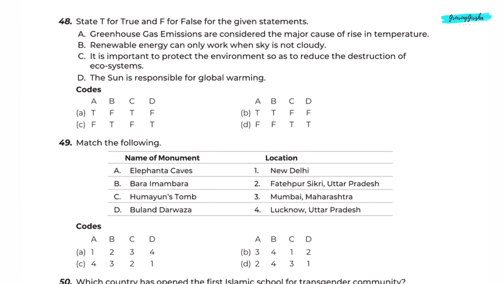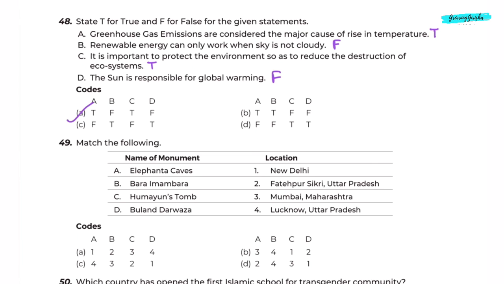Question 48. State T for true and F for false for the given statements. A. Greenhouse gas emissions are considered the major cause of rise in temperature. This statement is true. B. Renewable energy can only work when sky is not cloudy. This is false. C. It is important to protect the environment so as to reduce the destruction of ecosystems. This is true. D. The sun is responsible for global warming. This statement is false. So correct answer is option A.